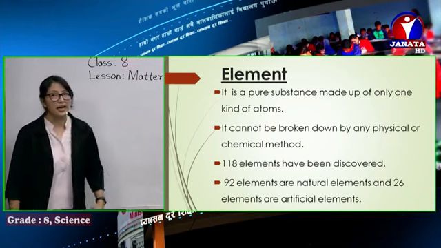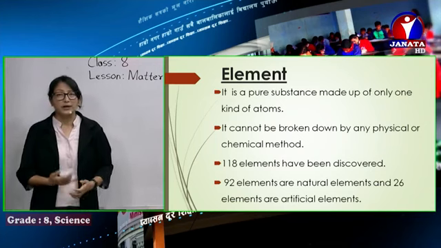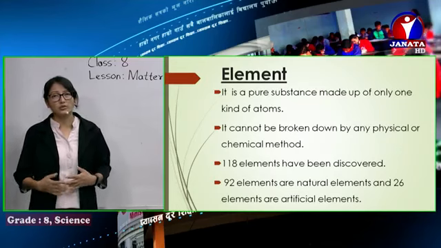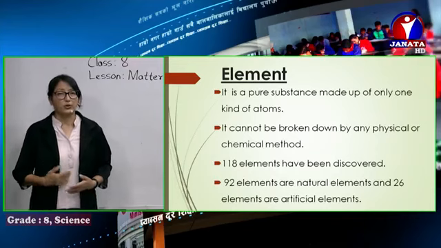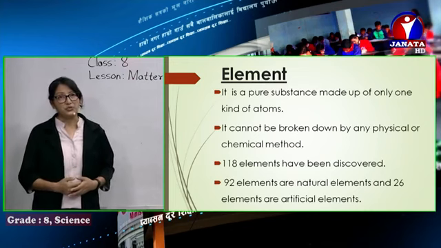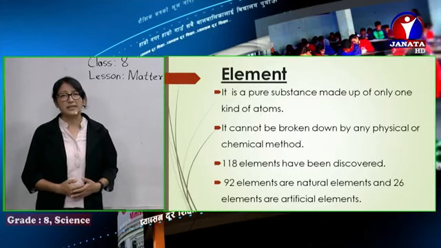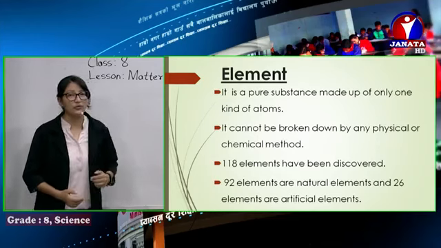Now another topic we have is element. So what is an element? Just think of the things in your surroundings. We can see gold, copper, silver, oxygen, maybe hydrogen, though it's not visible. There are visible ones and non-visible ones. First of all, an element is a pure substance, which is made up of only one kind of atom.